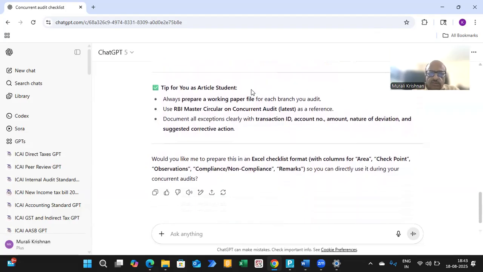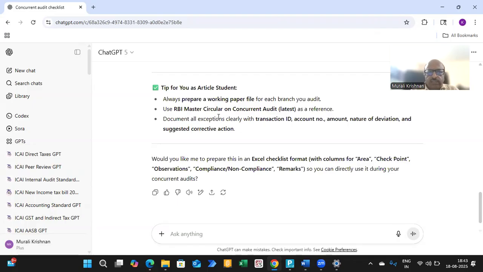Again, it is also giving some tips to the article student: that you have to prepare the working paper file and you should also use the RBI circular. But all said and done, you have to be careful that ChatGPT sometimes doesn't give the right answer. For these types of things, you can definitely take it as a starting point and improve upon it. That is my view about it.